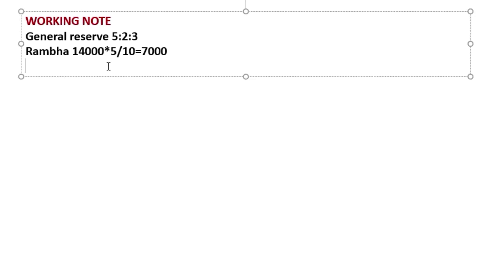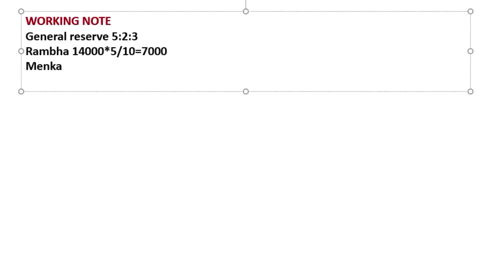So Rambha is there, then Menka, and down is Urvashi. Menka's calculation, same way we'll have to do: 14,000 multiplied by 2 divided by 10. That gives 2,800.